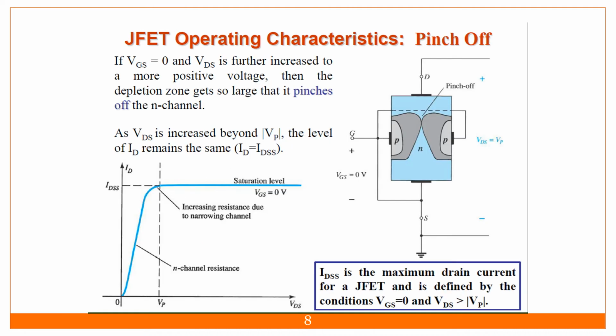Okay, so what will happen in this case? If you are applying the maximum voltage, that is VDS equal to VP, then what will happen? This depletion region of P type and this depletion region of P type are getting in contact. That's why there is no space for electrons to move in this space. That's why the current is stopped over there. So that is nothing but the maximum current path, that is the IDSS. Okay, so this is the IDSS. After that, no more current flows.